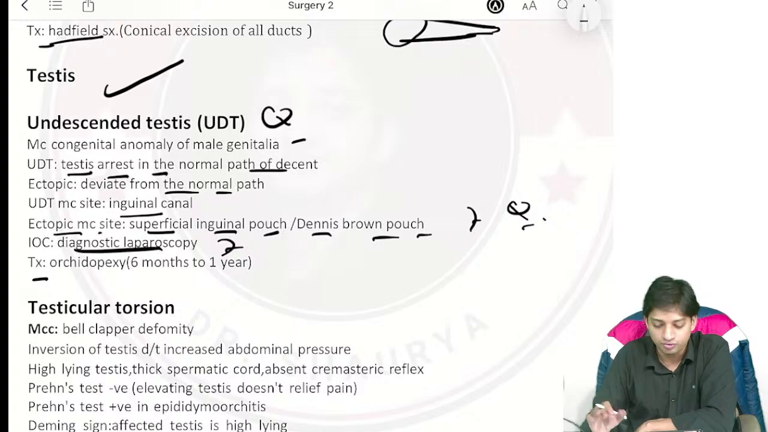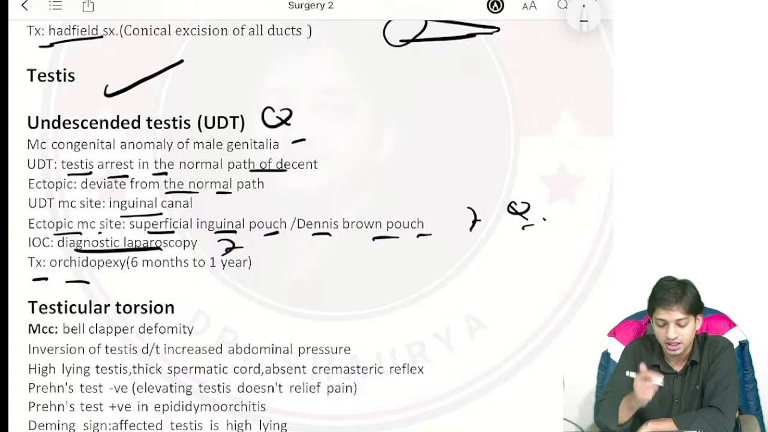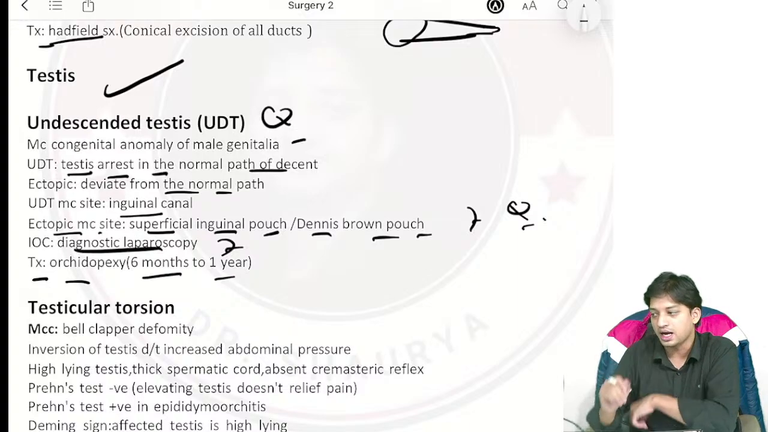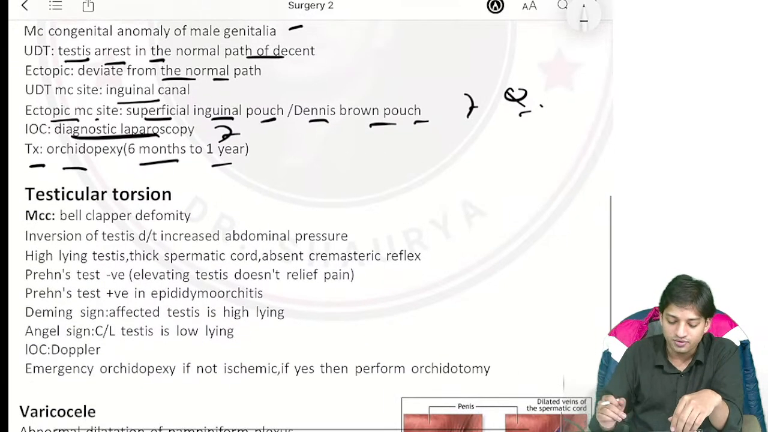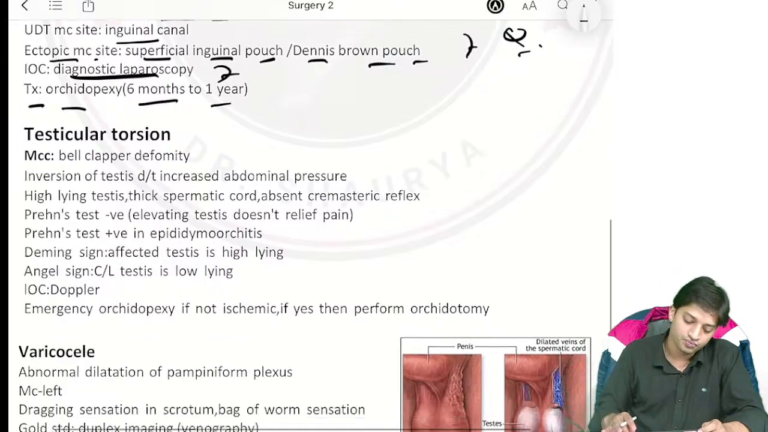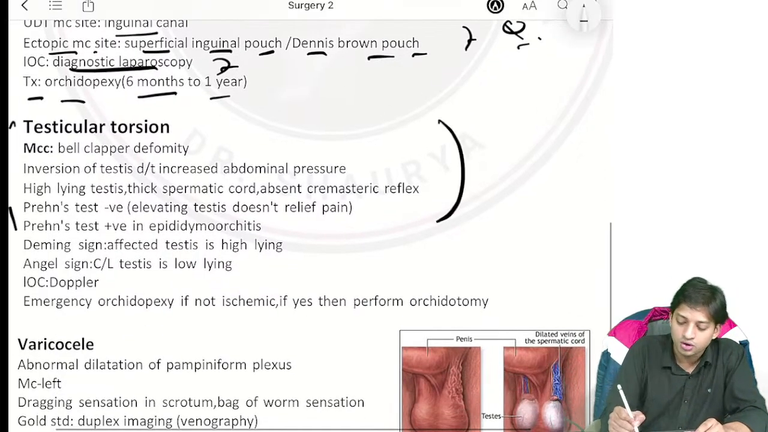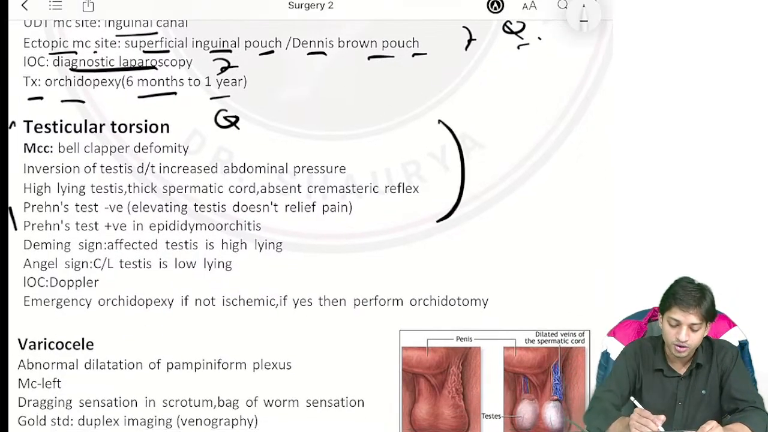Treatment, what will you do? You will just do orchidopexy, but it is done in 6 months to 1 year. And orchidopexy is a slow procedure. You just bring down the testis into the scrotal sac via successive surgeries. Now, coming to testicular torsion, this is also an important question.